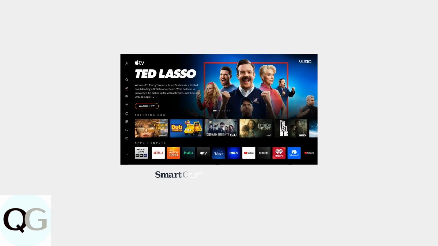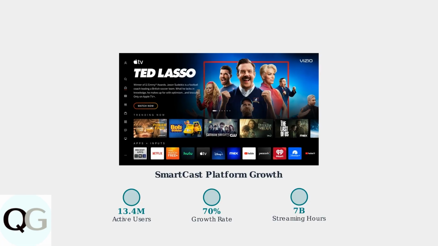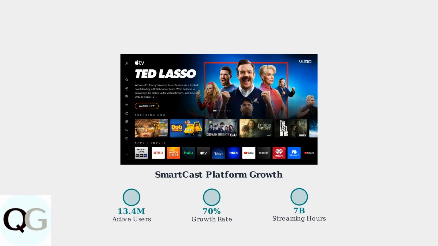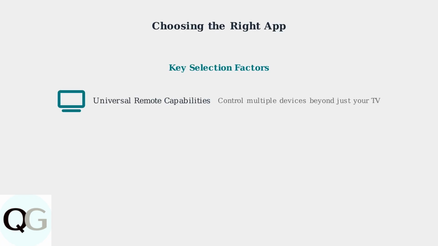Vizio's SmartCast platform has experienced substantial growth, with active user accounts reaching over 13 million and streaming hours growing 70% year over year. This growth demonstrates the increasing popularity of smart TV control apps and their integration with modern entertainment systems. Choosing the right Vizio remote app depends on understanding your specific needs and preferences.